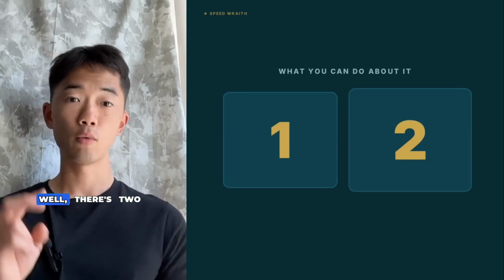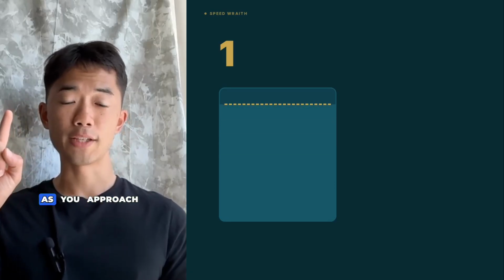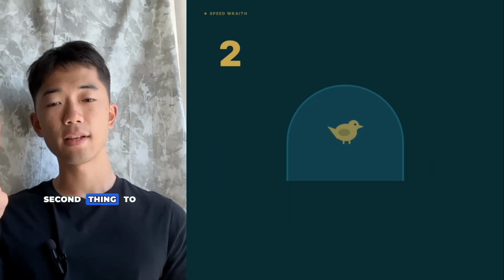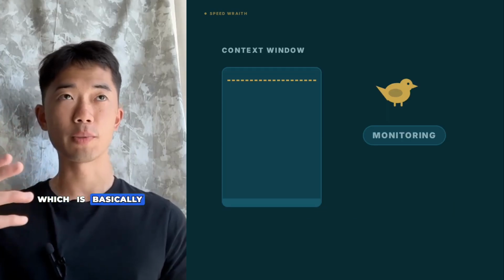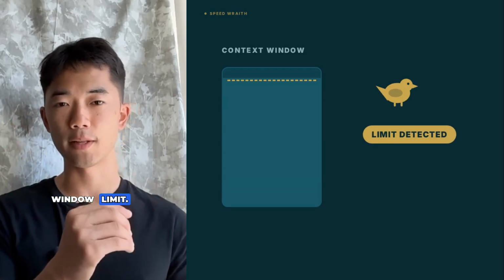So what can you do about it? Well, there's two main things that you can do about it. The first thing I'll cover is what to do as you approach your context window limit. And the second thing to do is a canary in a coal mine trick, which is basically the trick that I've been using to detect when a model is hitting the context window limit.